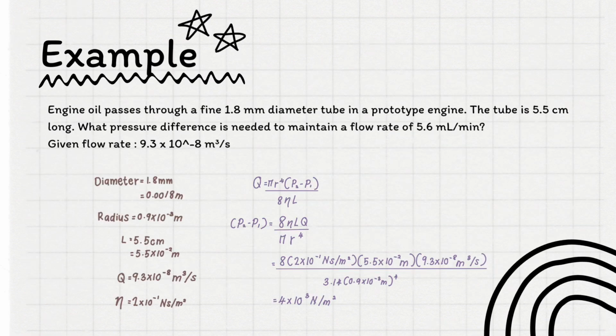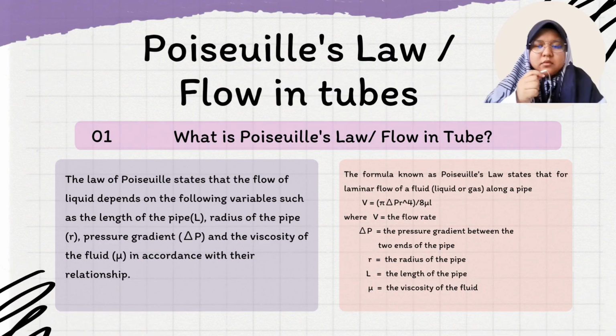Now, let's move on to examples. Engine oil passes through a fine 1.8 mm diameter tube in a prototype engine. The tube is 5.5 cm long. What pressure difference is needed to maintain a flow rate of 5.6 mL per minute? We have to write out all the information given in the question. By using Poiseuille's law, we can find the pressure difference. So the answer for this question is 4 multiplied by 10 to the power of 3 Newton per meter square.